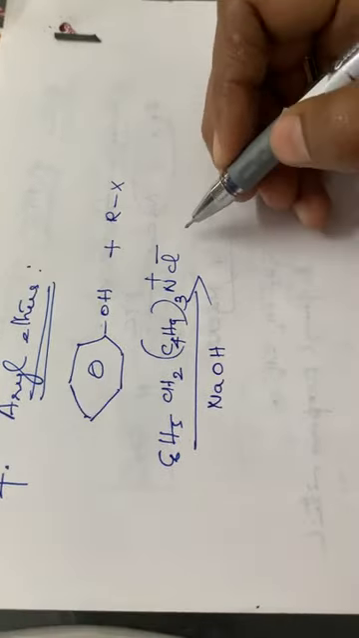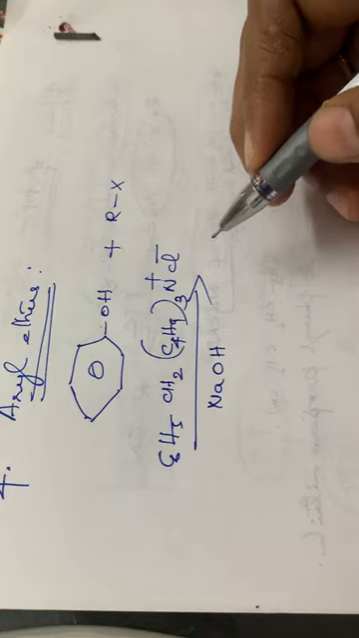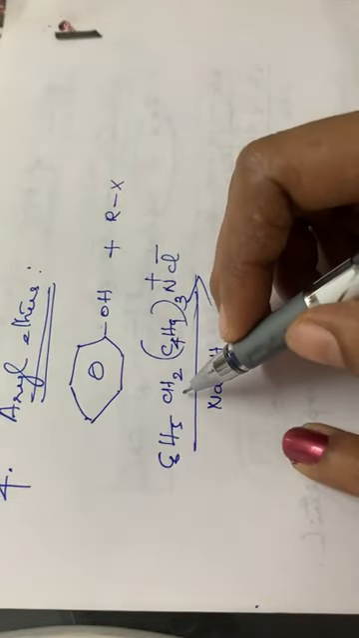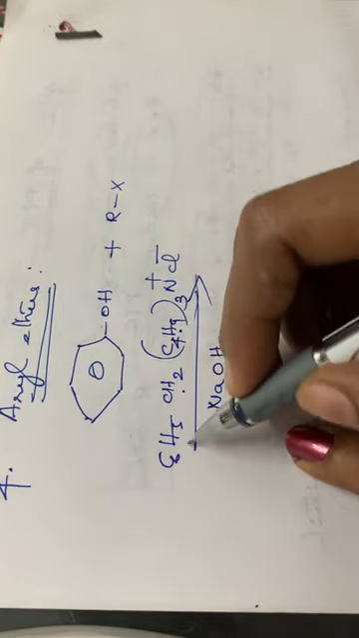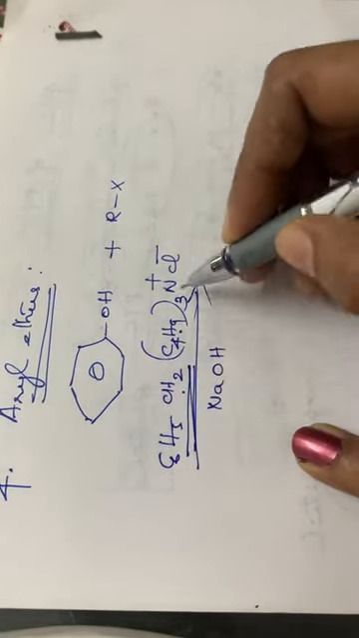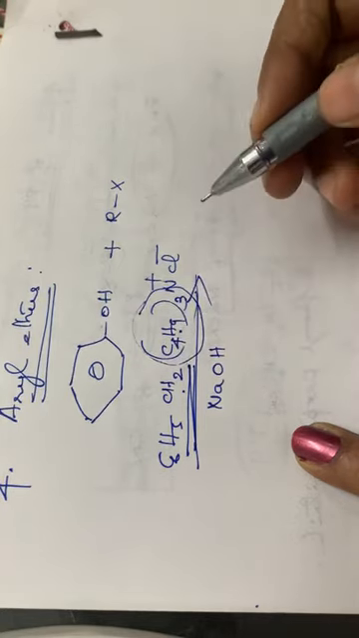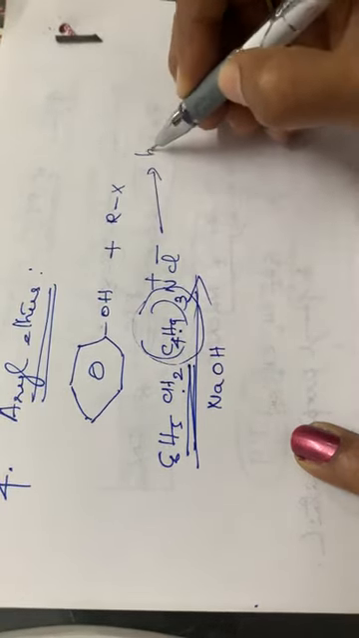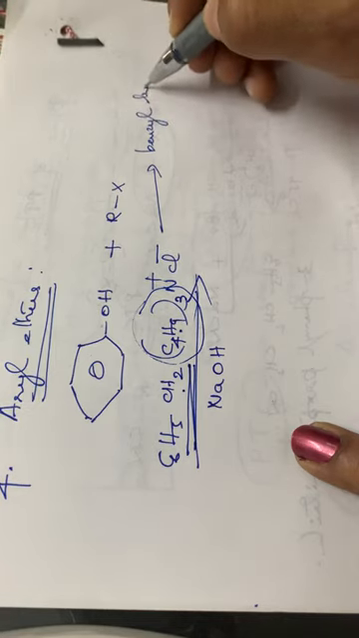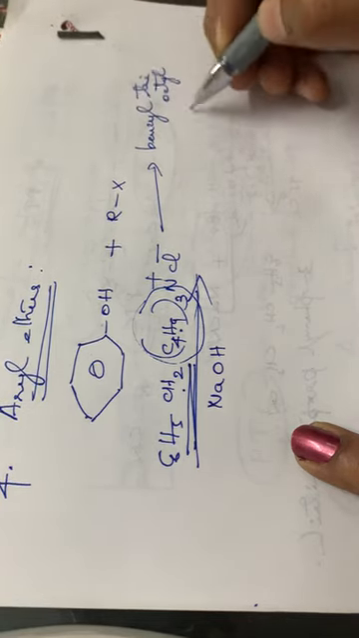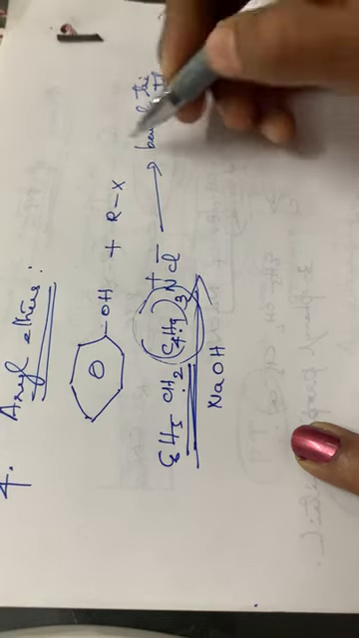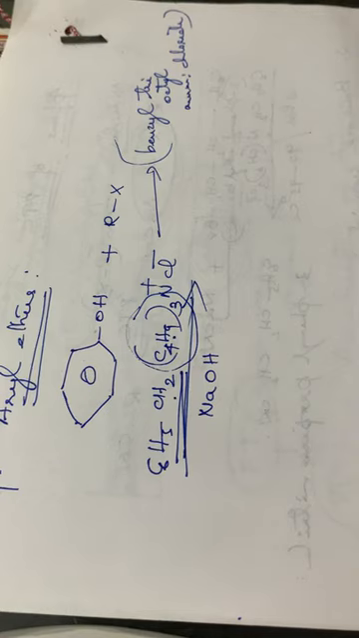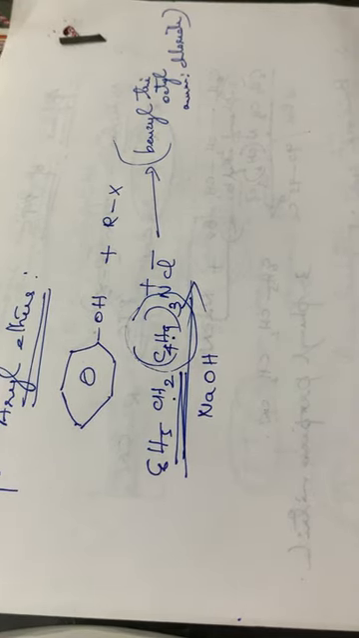So this compound is benzyl trioctyl ammonium chloride. This is the benzyl group, then trioctyl ammonium chloride. So this PTC is very important. You should not omit that topic. That is why I kept it to the last portion and am also taking it in detail.